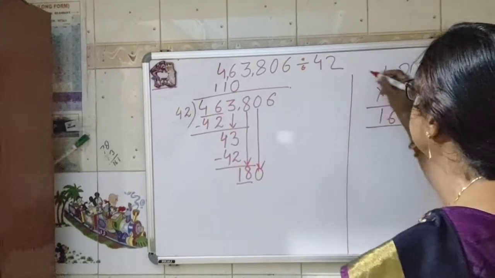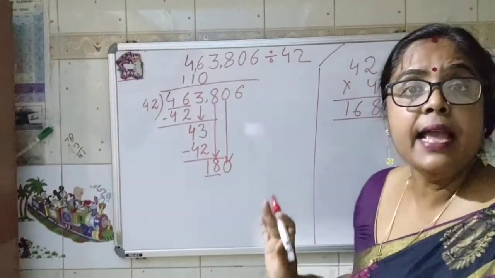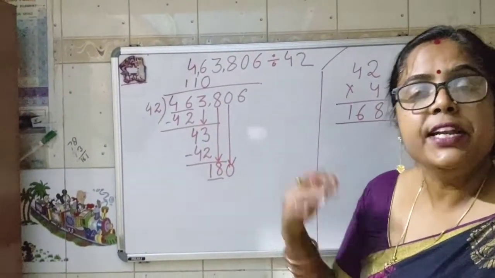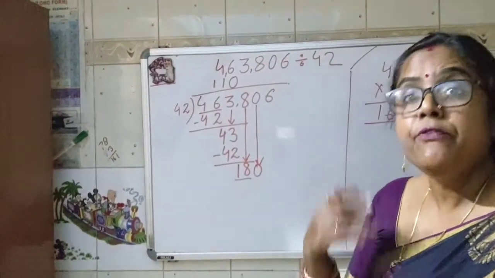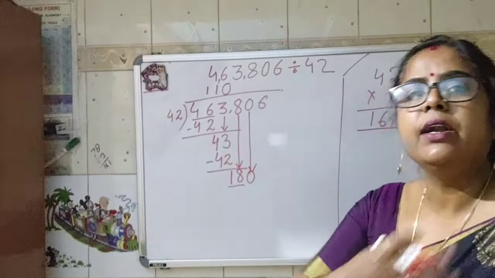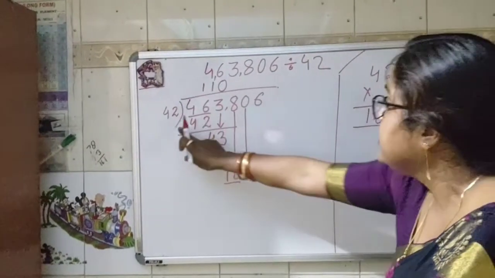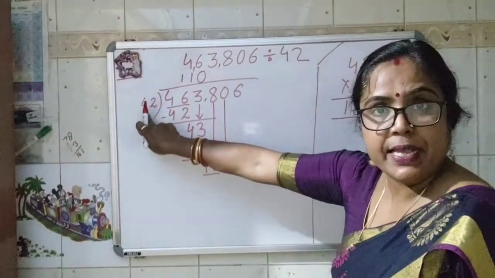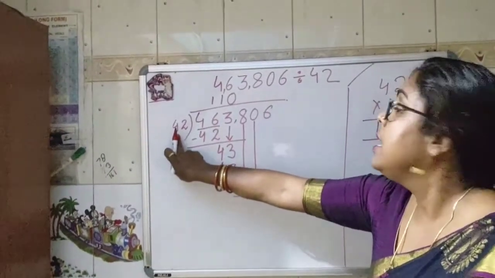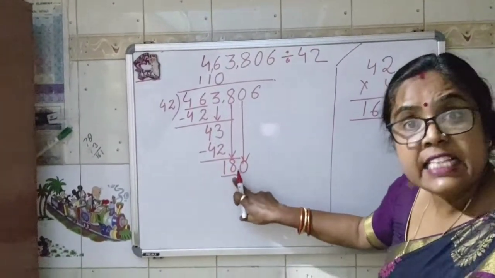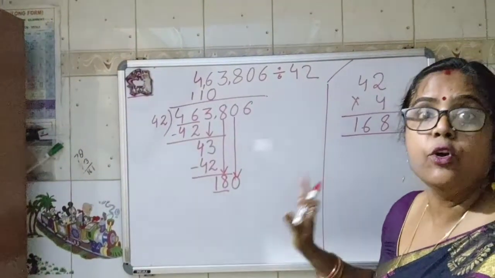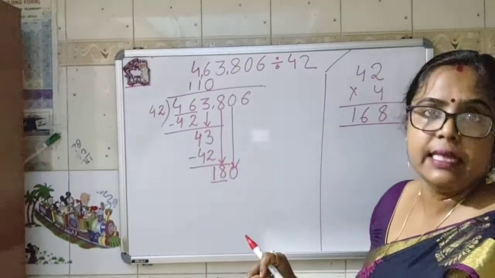Okay. So this process is called the try and hit method. We will try different numbers and then we will hit it. Which numbers? It's not randomly 1 to 9 we will try. No. We will see the first tens place number, whatever number will be there. Read the table of that number till we get a number less than the given number, not more than or equal, less than the given number.